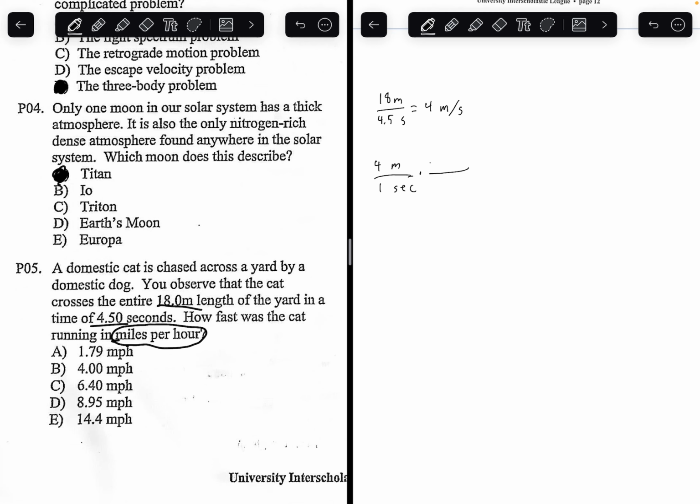Let's convert seconds first, since it's a bit easier. How many seconds are in an hour? There are 3,600 seconds in 1 hour. So we've got the hour part, but now we want to convert meters to miles. There are 1,609 meters for every 1 mile. Plugging everything into a calculator, we would get 8.95 miles per hour. So the answer to the question is D, 8.95.